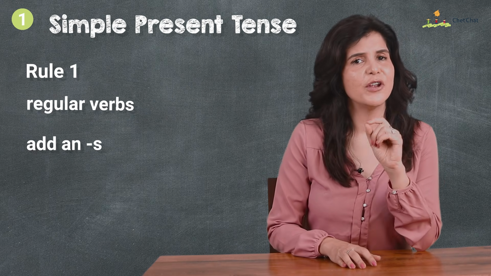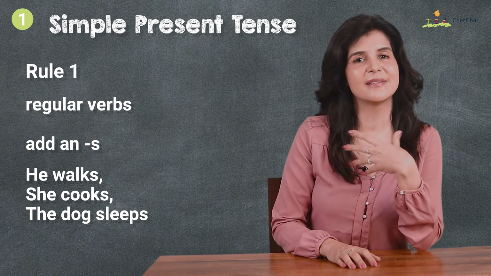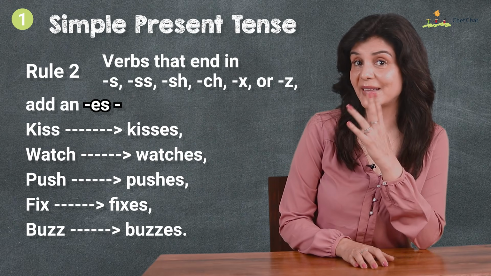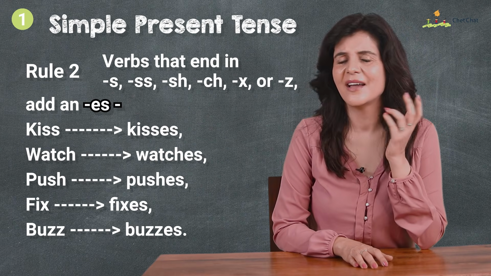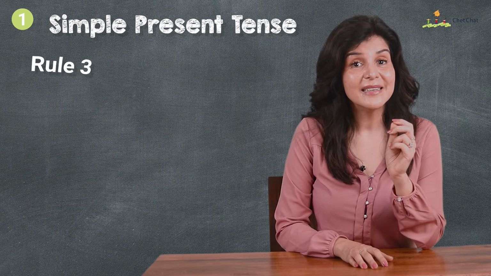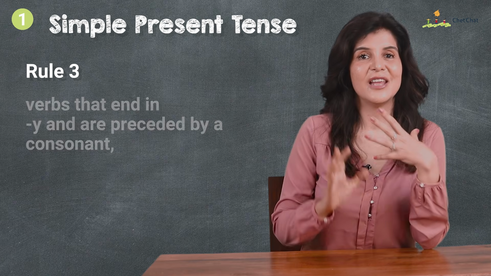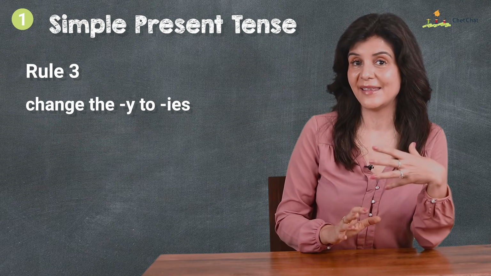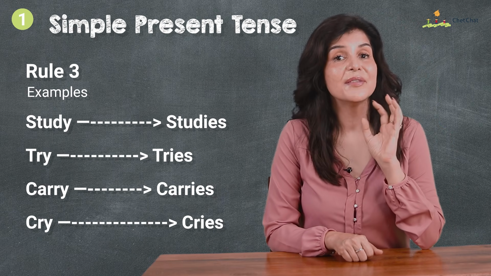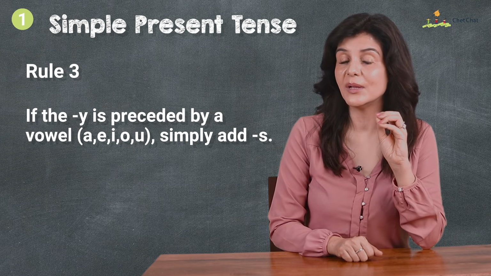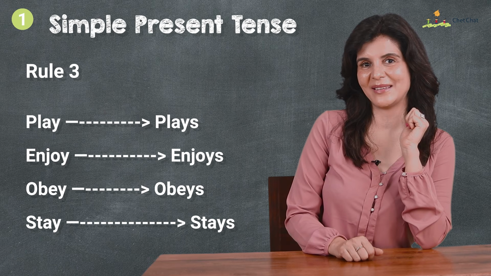Firstly, with most regular verbs, we add an S like he walks, she cooks, the dog sleeps. But for some of these verbs that have the endings, as you can see, we add an ES. I've put some examples on the screen. Third are verbs that end in Y and they are preceded by a consonant. Change the Y to IES for third person singular. Here are some examples. However, if the Y is preceded by a vowel, A-E-I-O-U, simply add S. And here are some examples.